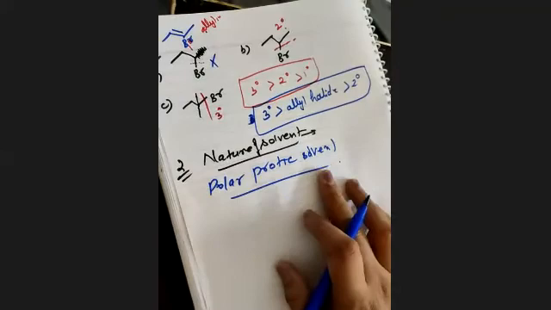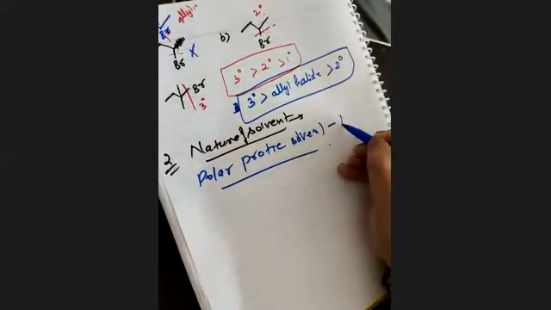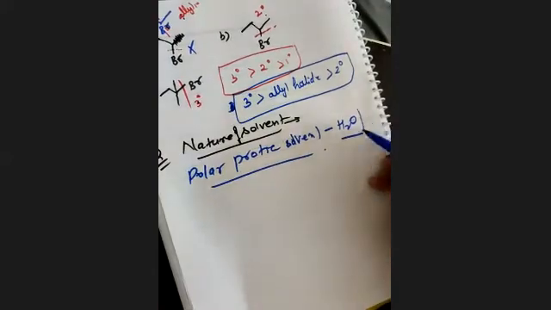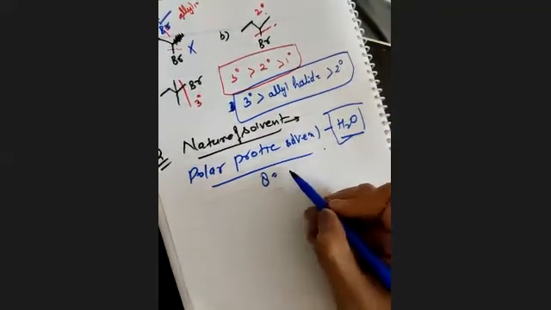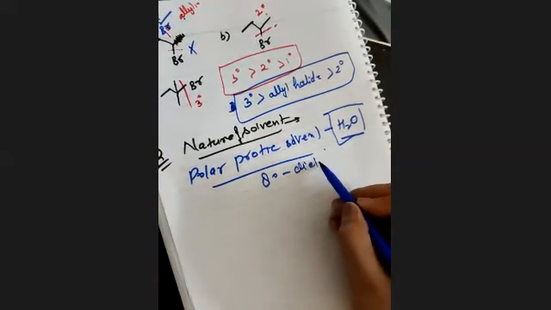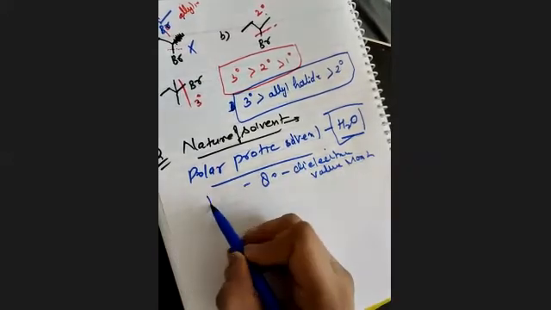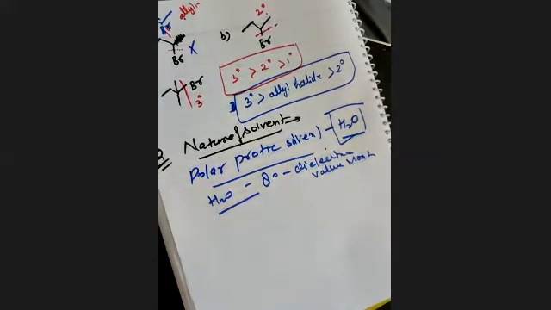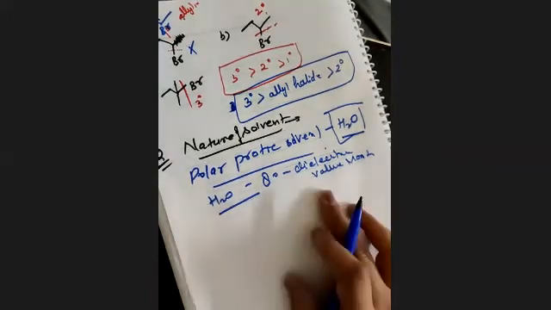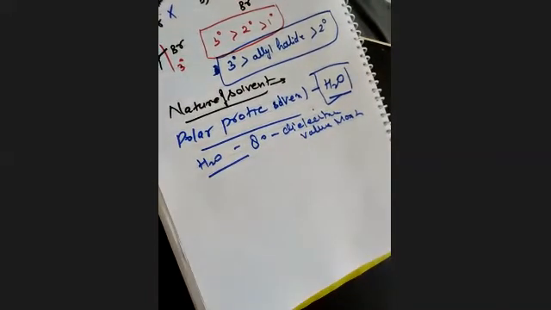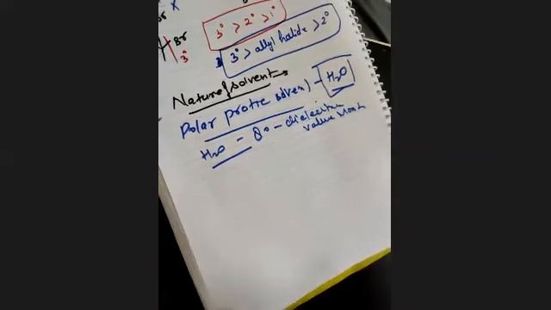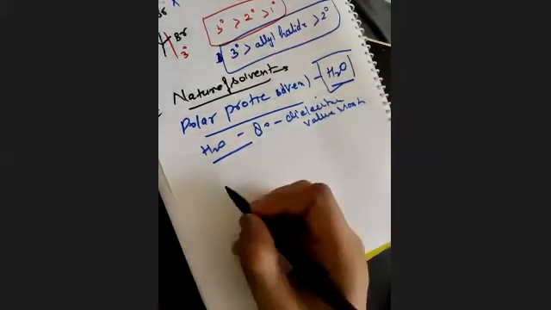Which solvent is used depends on what product you are getting. It depends on the polar protic solvent, and the one whose dielectric value is more, and that is water. H2O has a dielectric value of 80. ठीक है? Clear? And there is a mechanism also. क्या होता है बेटा? When the solvent attacks an alkyl group, at that point of time you will get two types of major product. Let me give you one example and explain this thing.